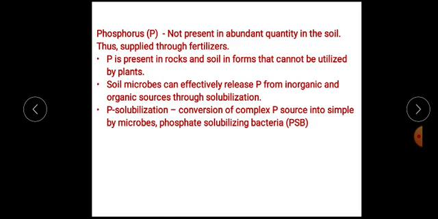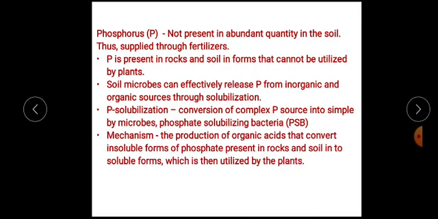Phosphate solubilization is the process in which complex phosphorus source is converted into simple form by means of microorganisms. These microorganisms are called PSB, phosphate solubilizing bacteria.